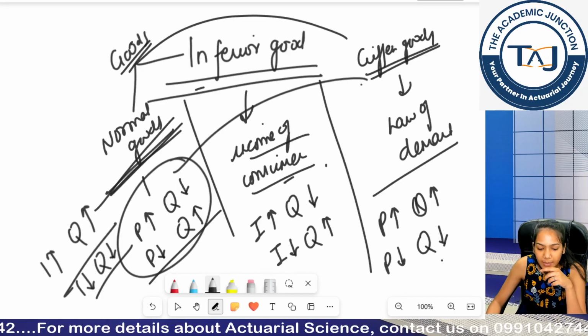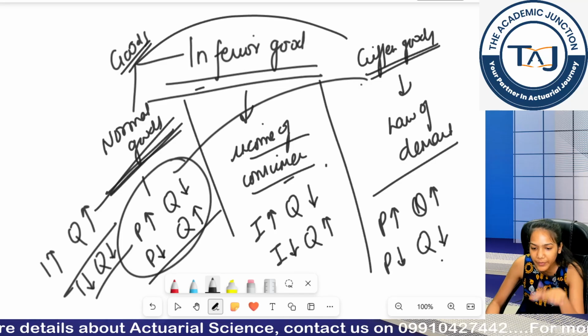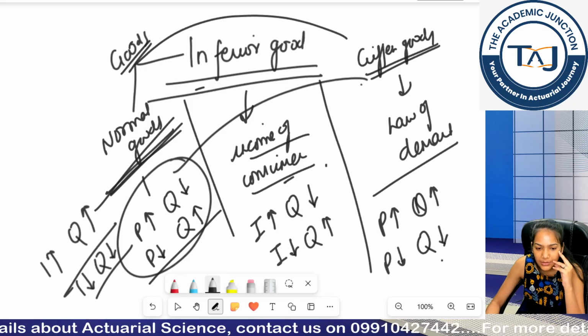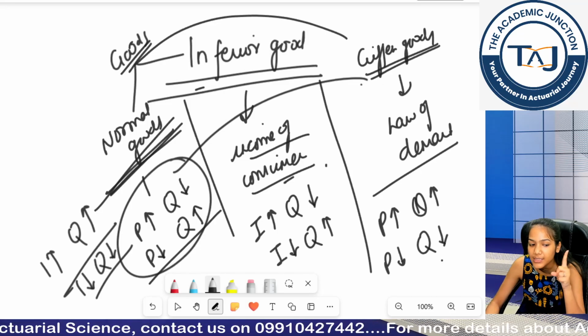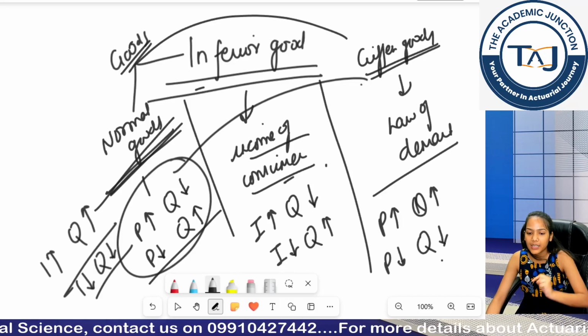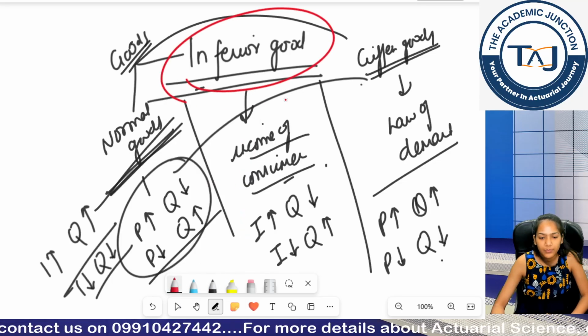So now your income has increased. So what will you do? You will shift your demand to wheat because now you can afford wheat. So even if your income is increasing, the demand for jowar is not increasing, but it is decreasing because it is considered an inferior good. Okay?